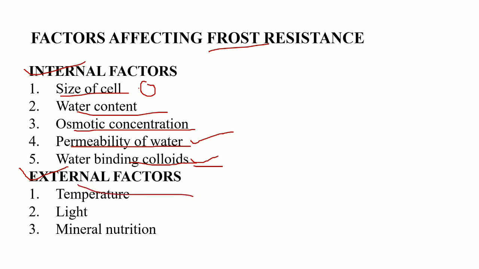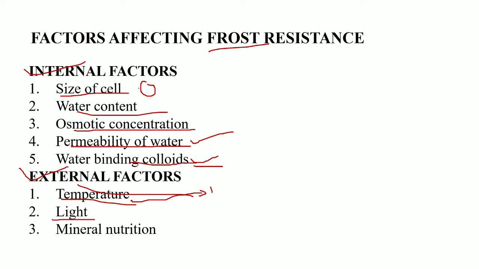Then we have the external factors. Under external factors, we have temperature, light, and mineral nutrition. If the temperature is reduced gradually during the winters, it will increase the frost resistance in the trees. We can induce this frost resistance in the nursery trees by gradually reducing the temperature below freezing point before the actual frost comes. And in nature also, if the temperature increases even for a small period, it helps the tree to withstand the frost.